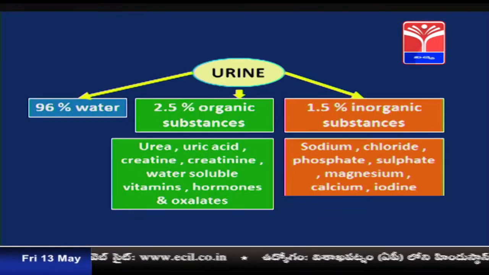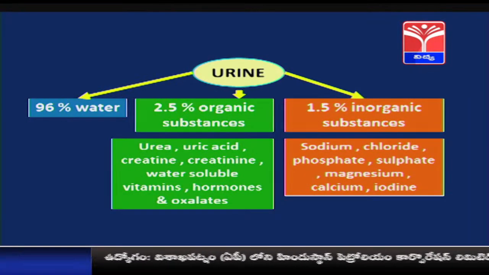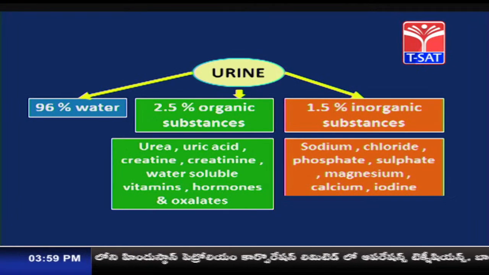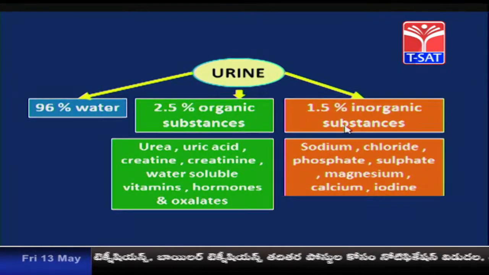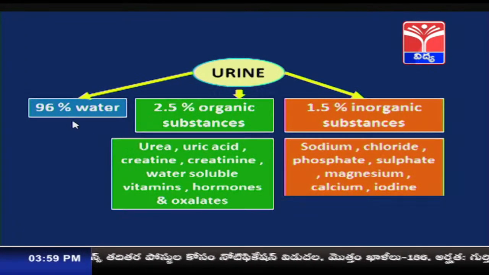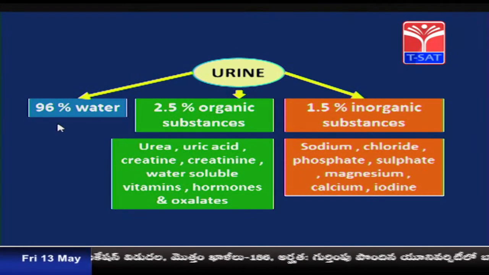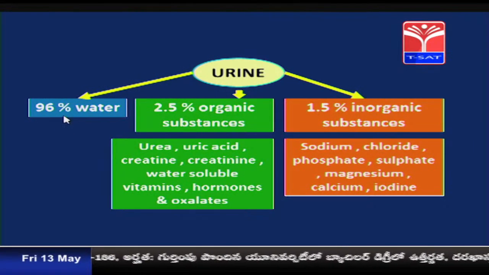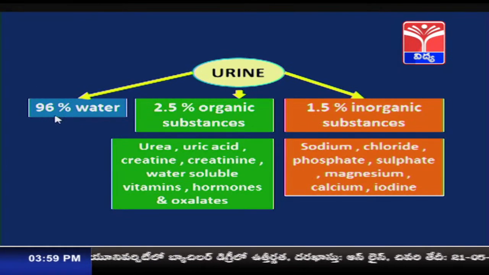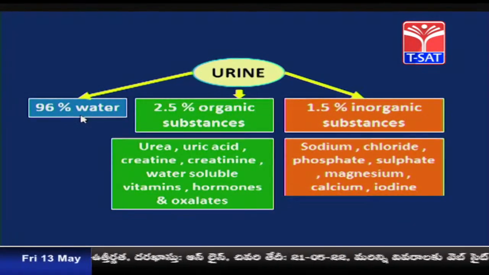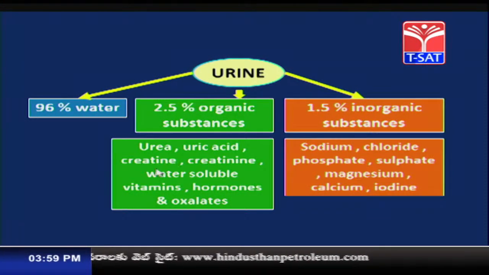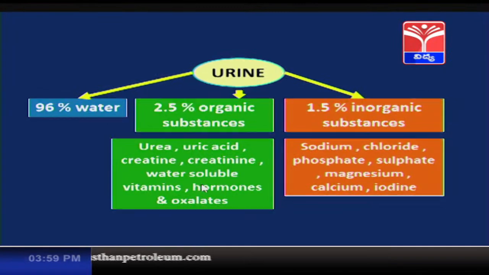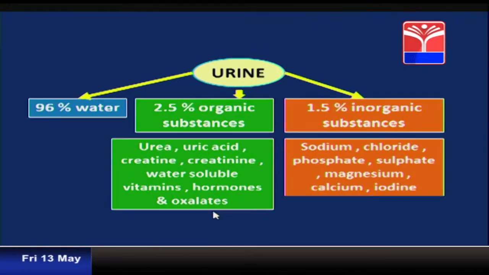Now, let us see the composition of the urine. Urine consists of 96% water, 2.5% organic substances, and 1.5% inorganic substances. Though 99% of water from the primary urine is reabsorbed, the urine still contains 96% water. The organic substances include urea, uric acid, creatine, creatinine, and some water soluble vitamins, hormones and oxalates.